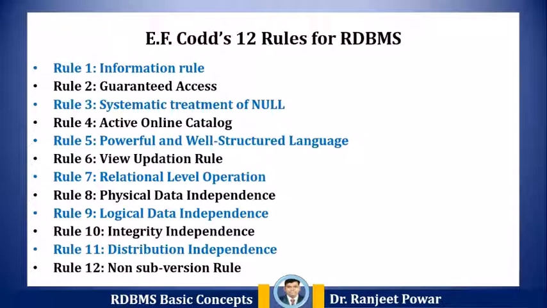Rule number 1, that is the information rule. All information is to be represented as stored data in a cell of tables. The rows and columns have to be strictly unordered. Rule number 2, guaranteed access. Each unique piece of data should be accessible by table name, primary key, and the attributes.